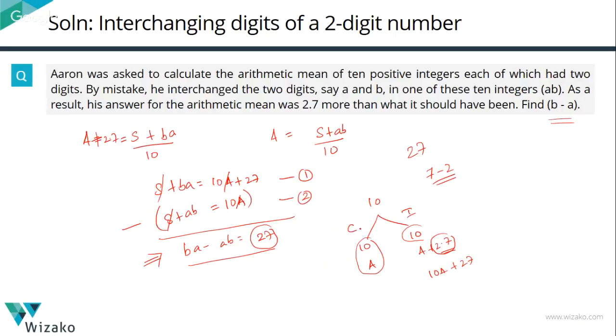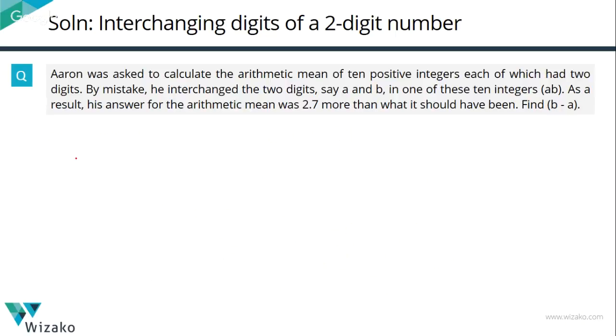So how do we go about it? Let's take that further. Let's go with this 27 as an example itself. 27, we need to find 7 minus 2. That's our objective. So I need to extract 27. Right now, the 2 carries a value of 20, so it's assigned place weights. So 27 is nothing but 2 into 10 plus 7 into 1. If I do that for both our BA and AB, this is what we'll have. The equation that we have is BA minus AB is equal to 27.